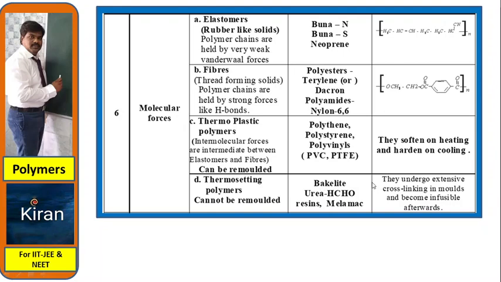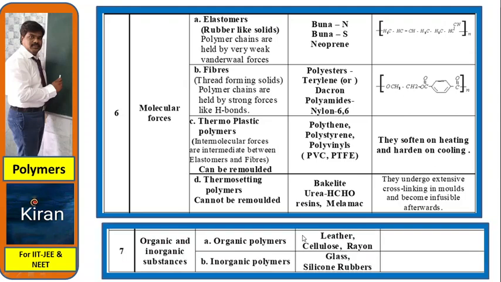Examples: bakelite, urea formaldehyde resins, melamine. They undergo extensive cross-linking in molds and become infusible afterwards. So these are the different kinds of classification with respect to different topics.